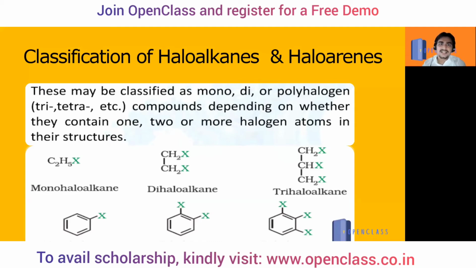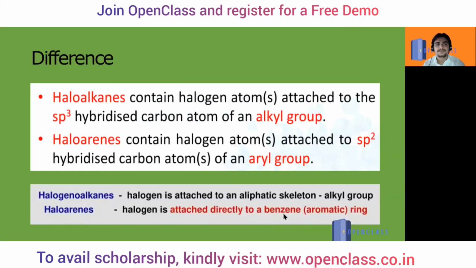So how do we classify haloalkanes and haloarenes? The first basis of classification is how many halogens are present. So it is mono, di, tri, tetra, or polyhalogen. Mono is for 1, di for 2, tri 3, tetra 4, or polyhalogen compounds with more than that, depending on whether they contain 1, 2 or 3 halogen atoms. So 1 is a monohalogen alkane, 2 a dihalogen alkane, then trihalogen alkane.